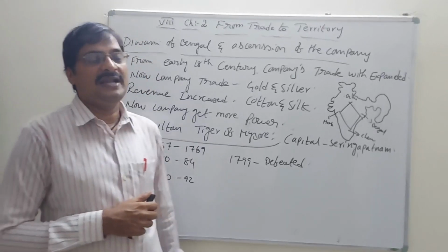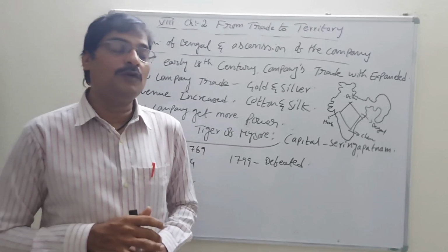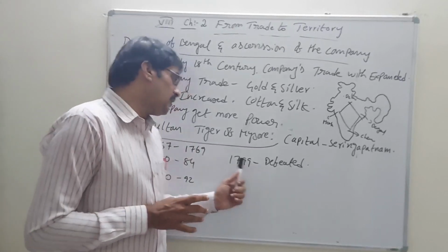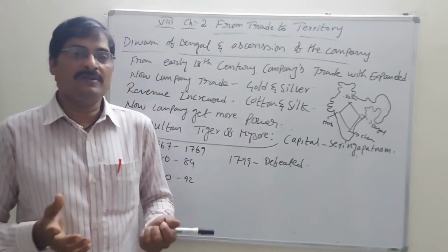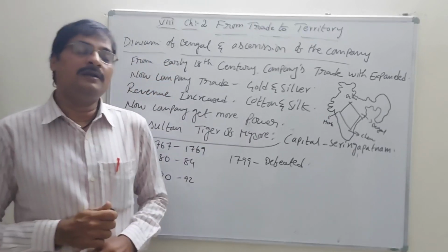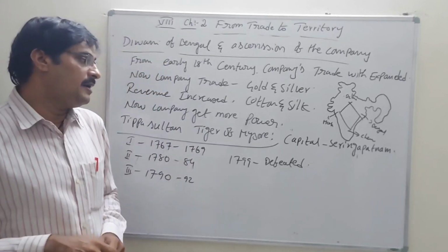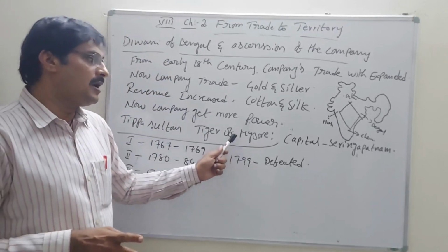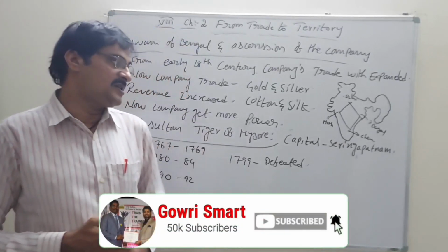But in 1799, in the last war, the fourth Mysore War, he fell into the hands of the East India Company. Then Mysore also came under the control of the Britishers.